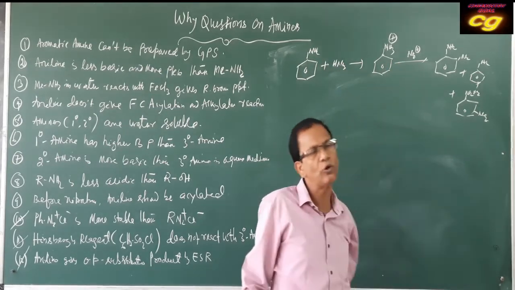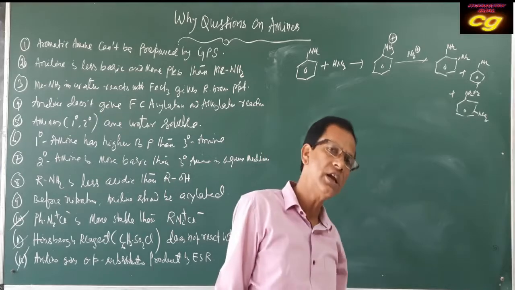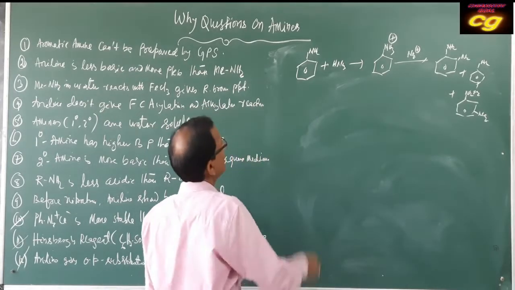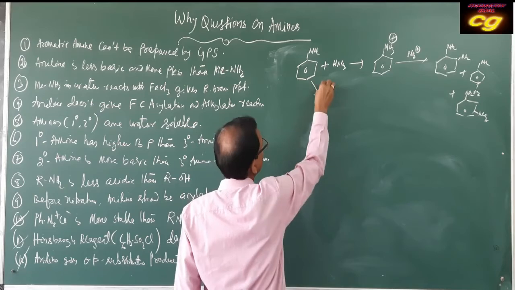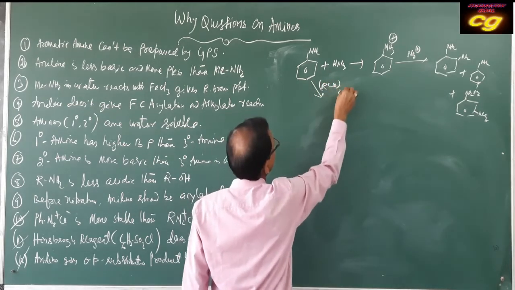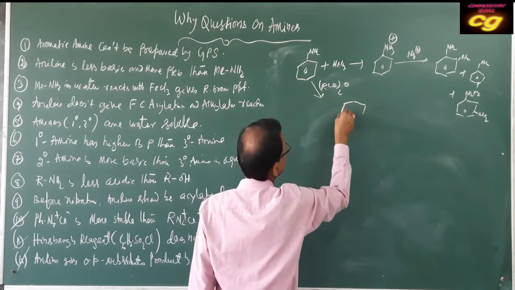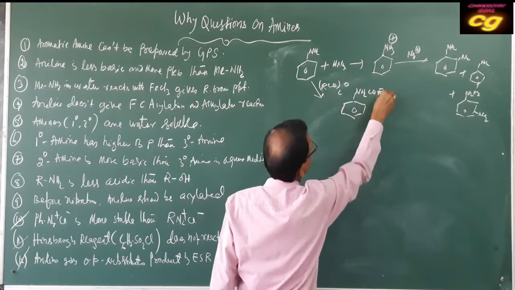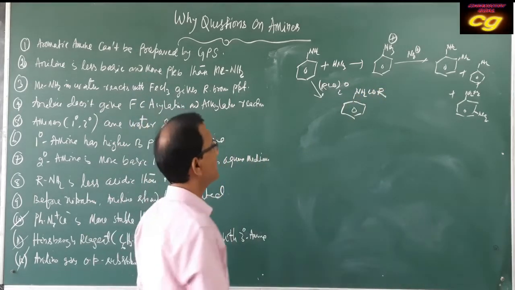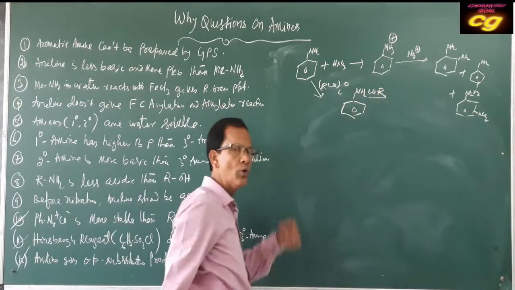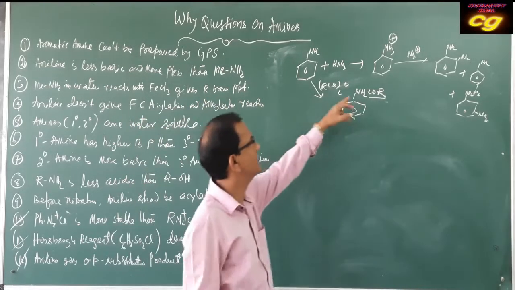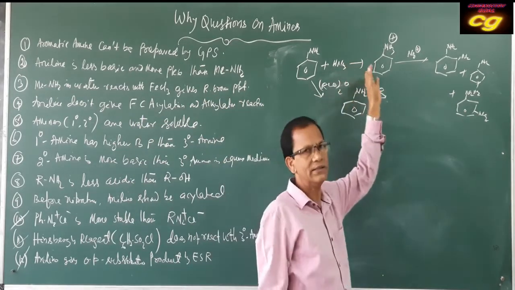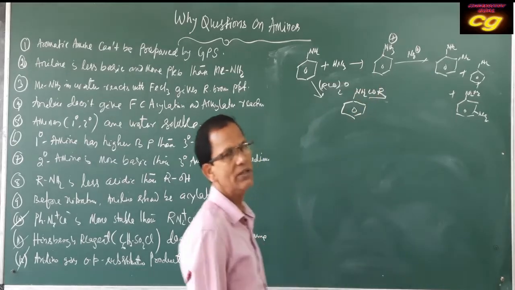That's why it should be acylated. During acylation, the amino group is protected by the acyl group. This acyl group, or CO group, will protect the amino group, so it will not be easily oxidized by nitric acid. Then you can do the nitration.